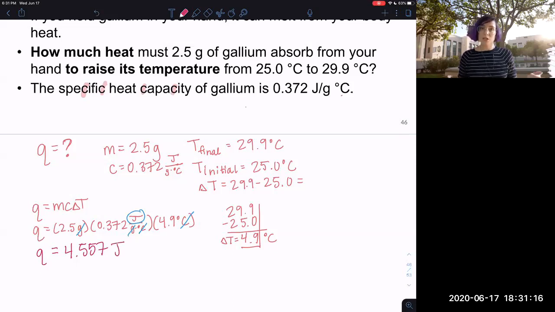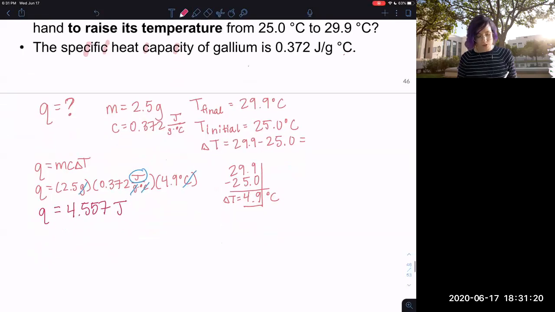Now what if I ask you for kilojoules? You can do a conversion after that. Let's look at my sig figs. So I have 2 sig figs here, 3 here, and 2 here. So I need my answer to be 2 sig figs. So I will say Q is equal to 4.6 joules for this question. Yeah. Plug in the algebra, chug out an answer.